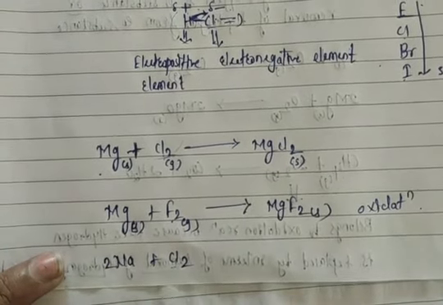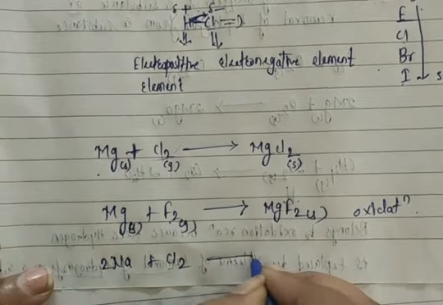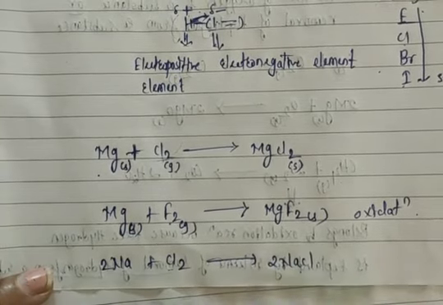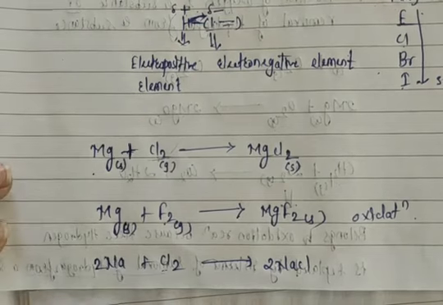Again chlorine is an electronegative element which is added to the sodium. So addition of electronegative element is called again oxidation. So formation of what? 2 molecules of sodium chloride, 2 NaCl. So these are the examples of oxidation reaction in terms of addition of electronegative element.